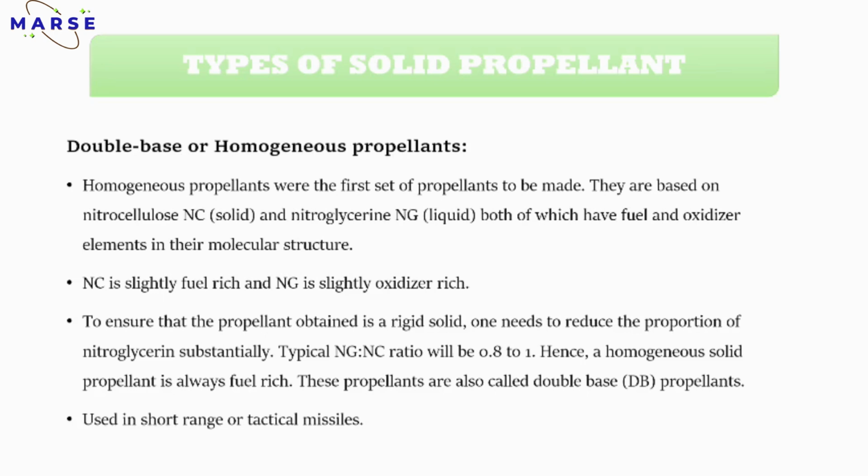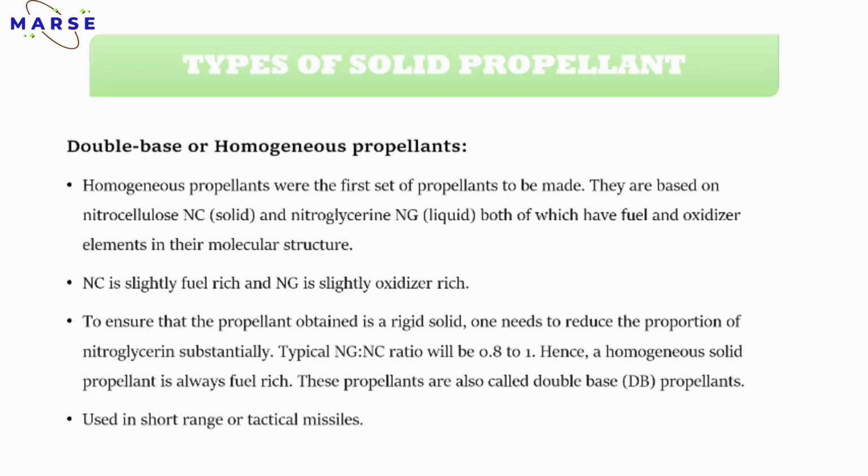Nitrocellulose is fuel rich. Fuel rich means it acts as a fuel. And the next one is nitroglycerine. Nitroglycerine has oxygen content present in it, so that's why it acts as an oxidizer. So it is oxidizer rich. Understood? So those are the two basic chemicals we are using in the double base or homogeneous propellant.